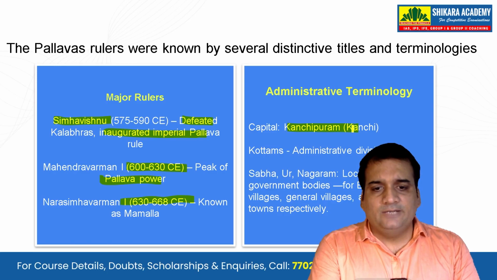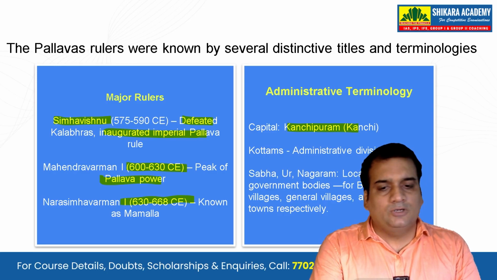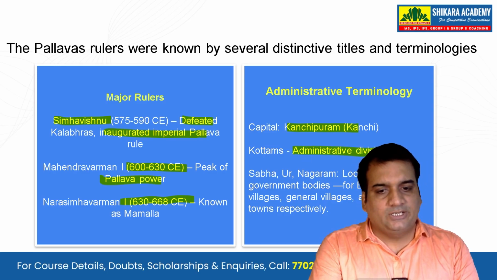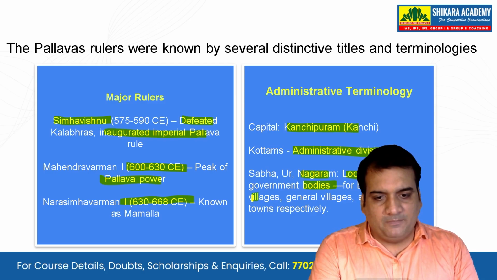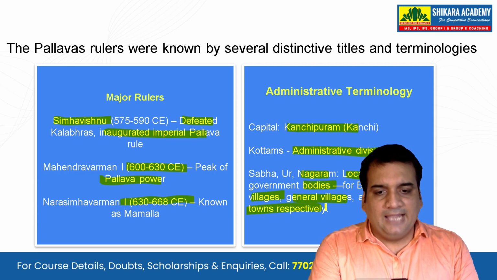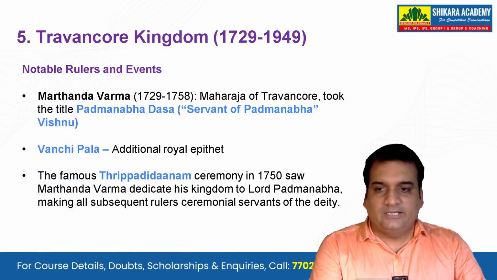Now, the administrative terminologies. The capital was Kanchipuram or Kanchi. Kottams were the administrative divisions. Sabha, Ur and Nagaram were local self-government bodies for Brahmin villages, general villages and merchant towns respectively.